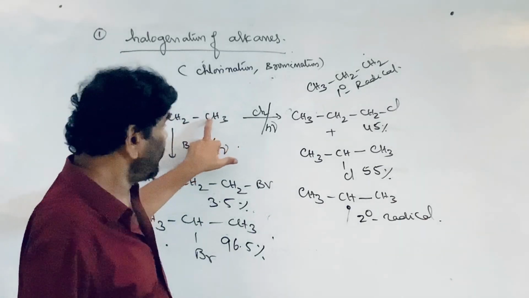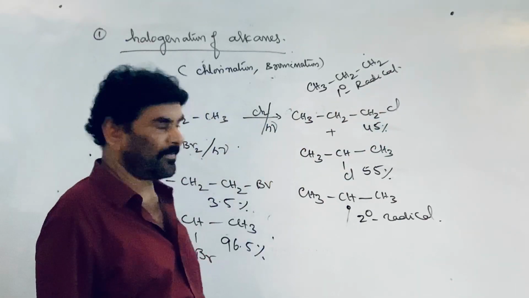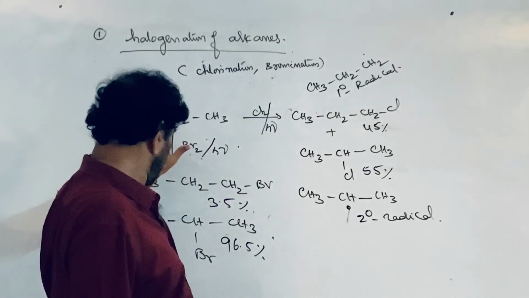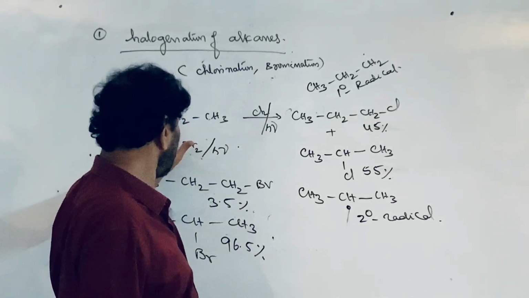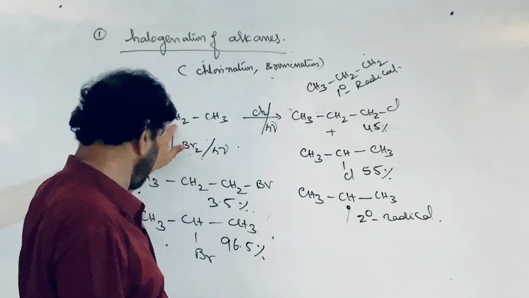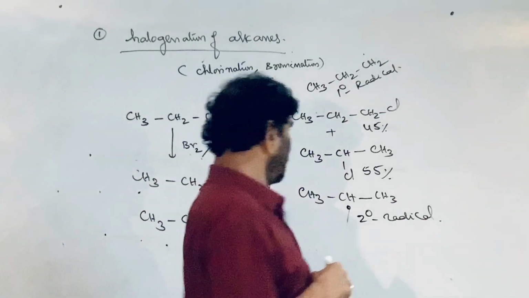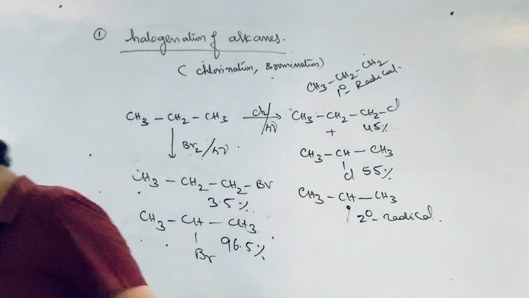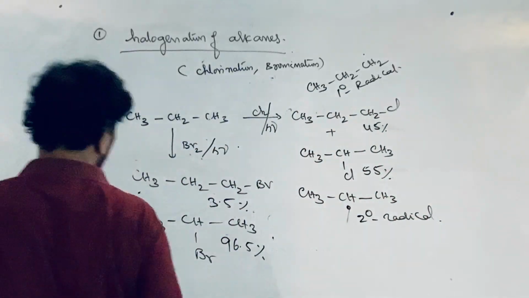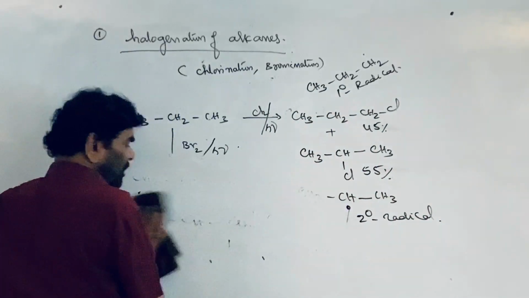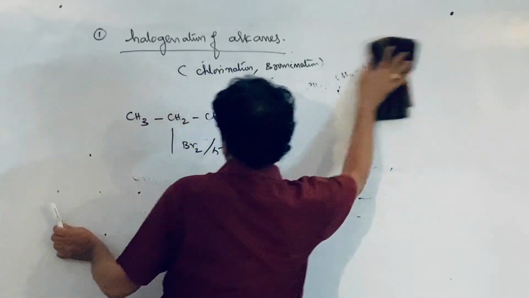Based on this, to introduce the halogen on the C1 carbon, the primary carbon, chlorination is best. To introduce the halogen on the C2 carbon atom of propane, it is better to carry out bromination. See here, this is the case: selectivity is more for bromine, and selectivity is less for chlorine.